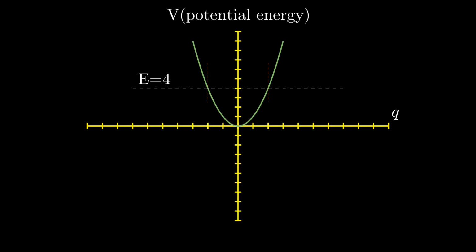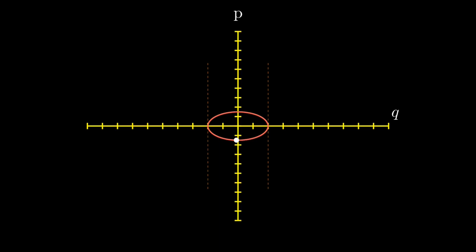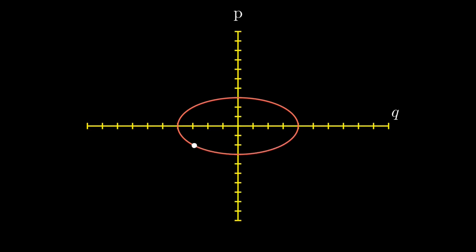One beautiful property of this potential is that the time period of every oscillator with different kinds of energies is the same. It means the time taken to complete one rotation does not depend on the energy of the oscillator. I will explain this phenomenon in some other videos later.